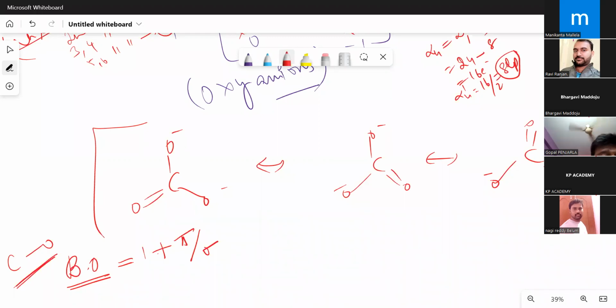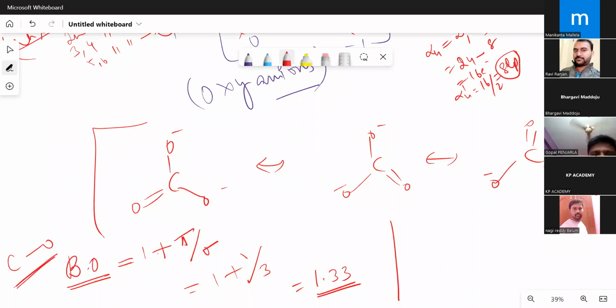Where resonance is there, suppose you take any species, 1 plus, how many pi bonds are there? 1. Out of these 4 bonds, 1 is a pi bond, 3 are sigma bonds. This will be equal to 1.33. The bond order in this is 1.33.